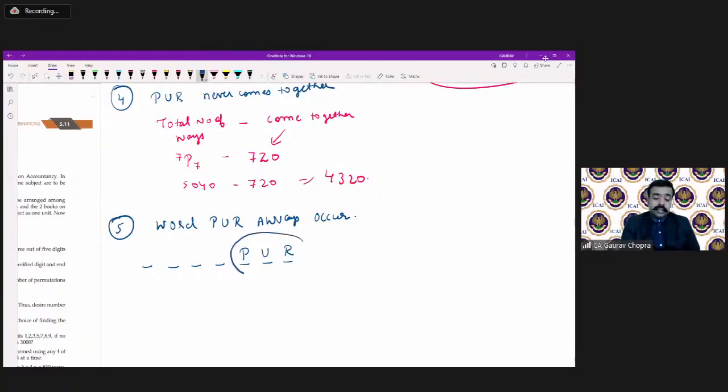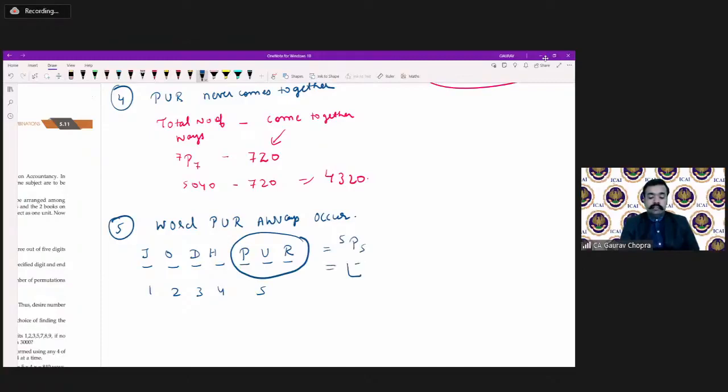But this is the fixed thing. PUR will come in this sequence only. They cannot interchange their positions, because PUR always occurs in the word. So the remaining letters are J, O, D, H. So in totality, how many units are there? 1, 2, 3, 4, and 5. In totality, we have 5 units. And these 5 units can be arranged in how many ways?